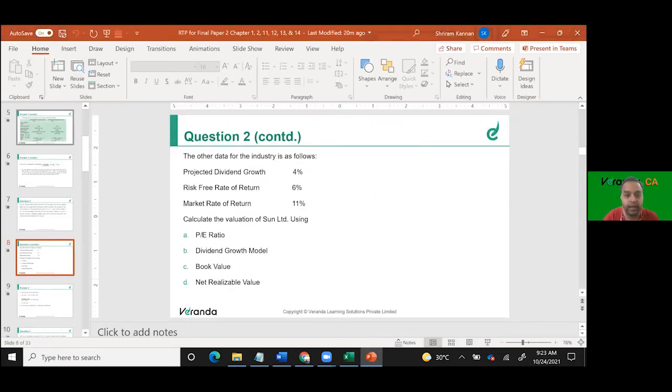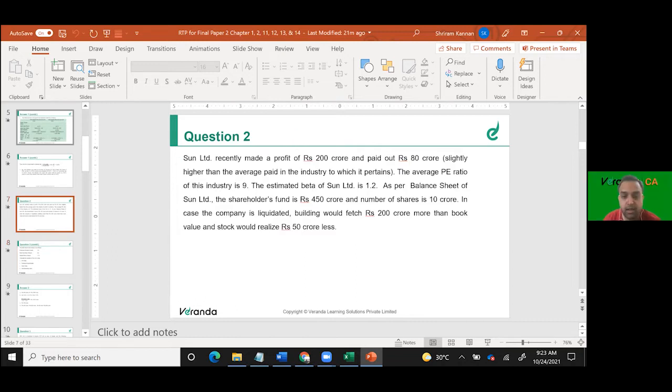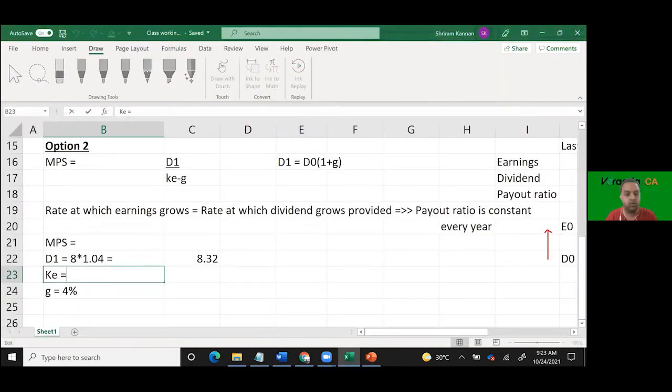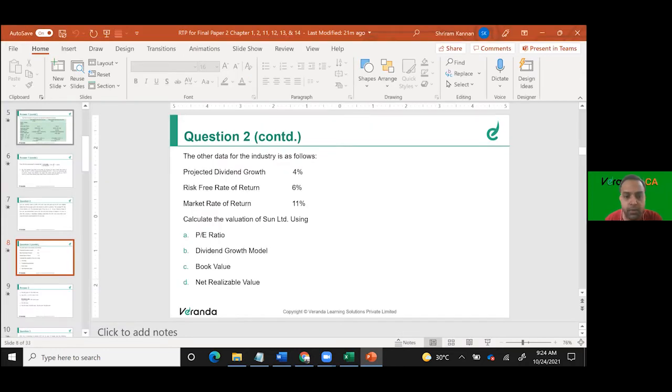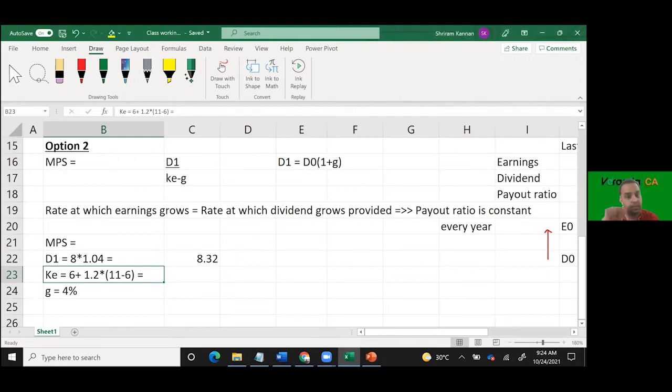How do I find out KE? CAPM, it's done. RF is how much? 6%. RM is how much? 11%. Only beta is left. Is beta given? 1.2, sir. So can we calculate that? Yes, sir. How much, tell me? 6 plus 1.2 into, correct? 11 minus 6, right? 11 is the market return, not the market risk premium. Market return, sir. So it's not RM minus RF, it is RM itself, correct?